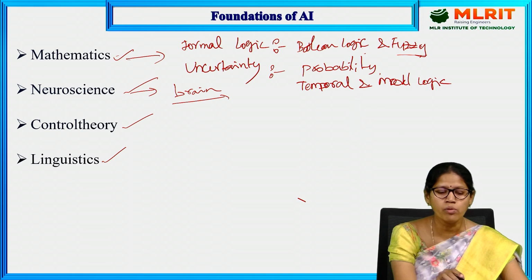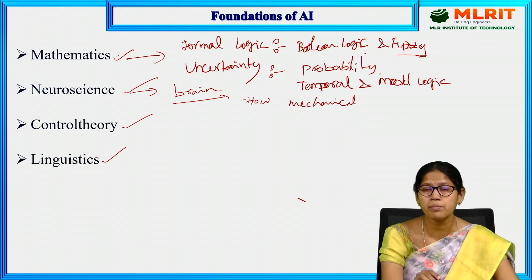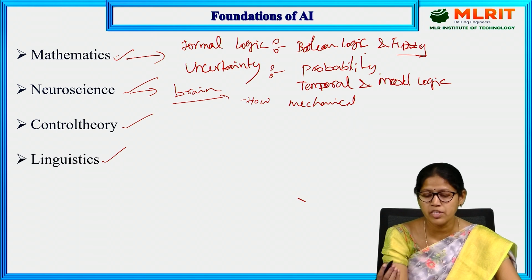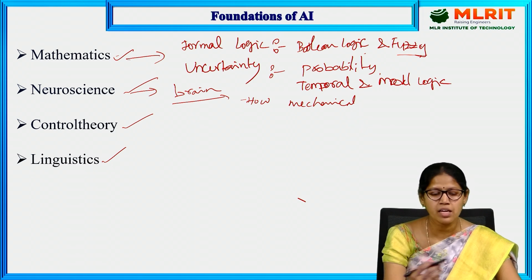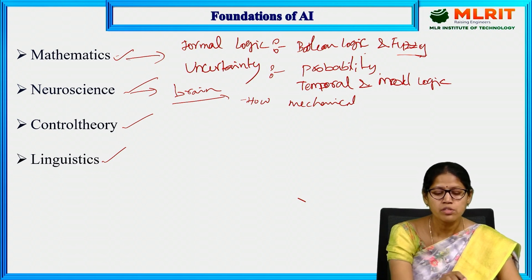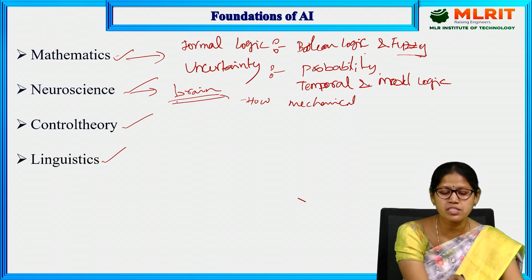And now, in the current scenario, how far are we from preparing the mechanical brain? The main aim of artificial intelligence is to make machines which act like a human, think like a human, and perform rational things, which exhibit all this human behavior. That is called artificial intelligence. Already we have discussed this in the previous video. So here, how far we are from preparing the mechanical brain, that is neuroscience, which is the study of the brain.